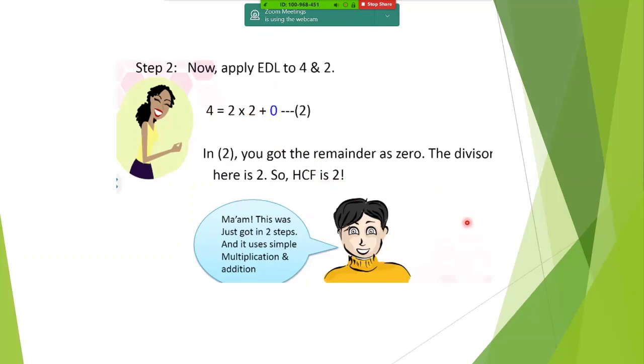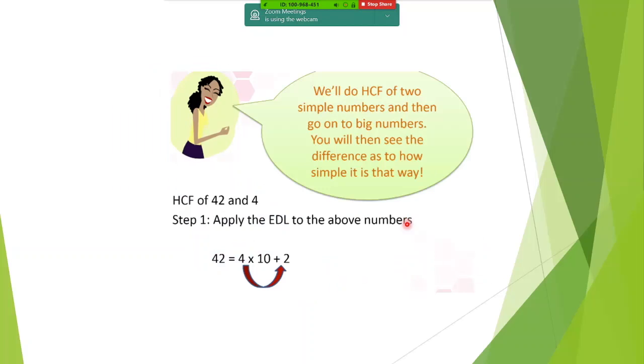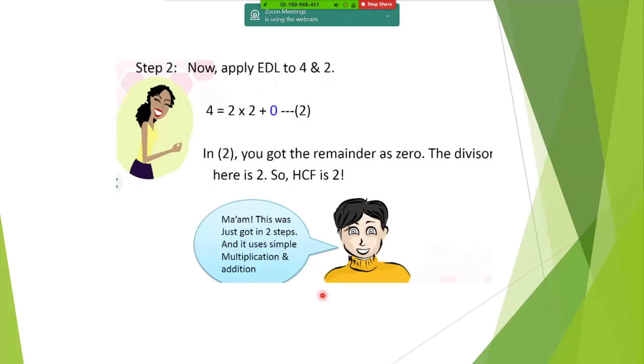I'll show you more examples. Just write this in 2 steps. Need not write all these things. Need not write any statements. Just write the steps. That's it. So in just 2 steps, the first one was 42 is 4 into 10 plus 2, the remainder. Next time we are taking hold of the 4 and the remainder 2, trying to get 4 from the remainder. So what we do is 4 is equal to 2 multiplied by 2. As I said, should go till 0. So your HCF is 2. Worry not, we are moving on to the next example.